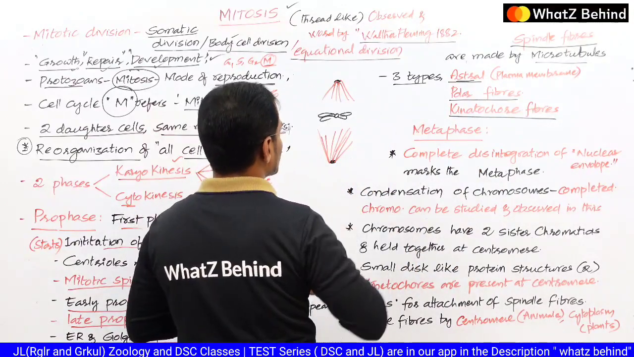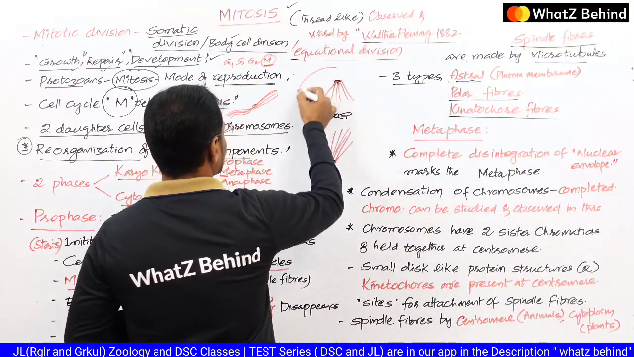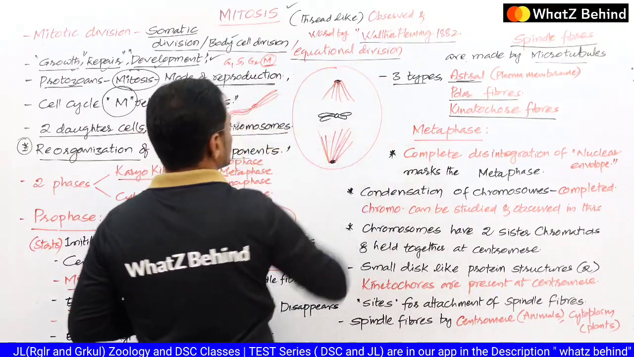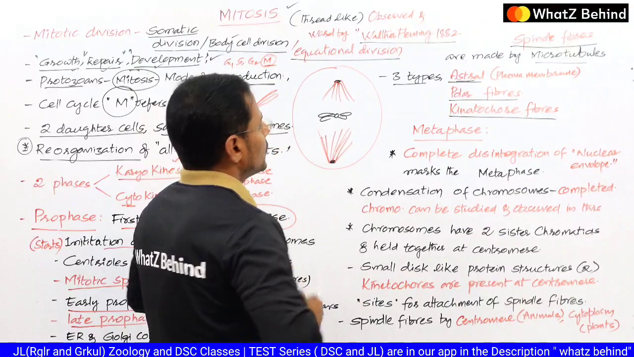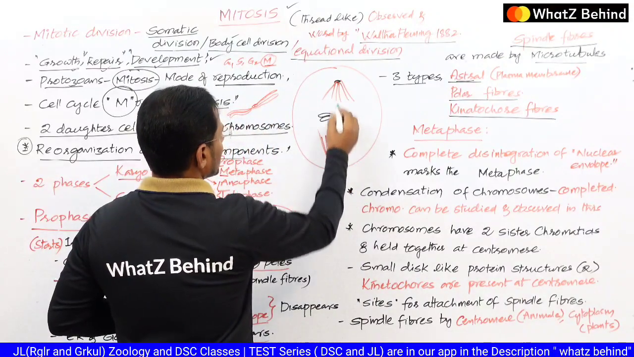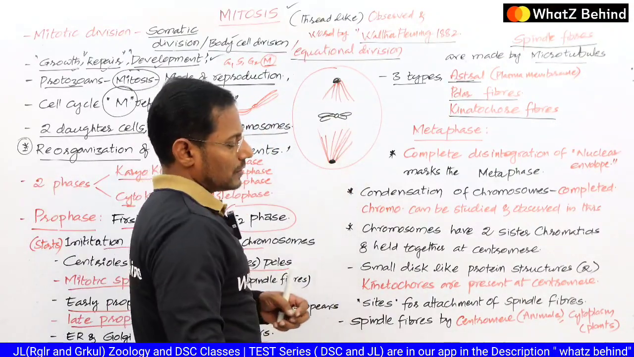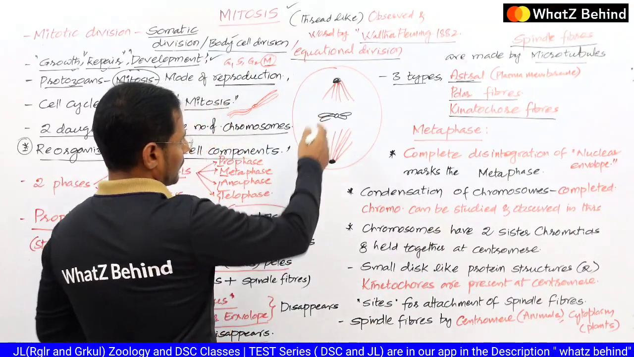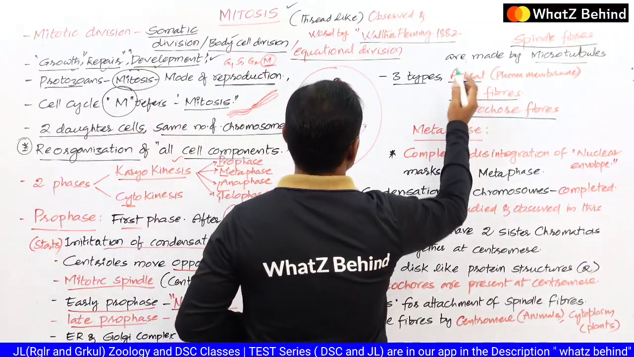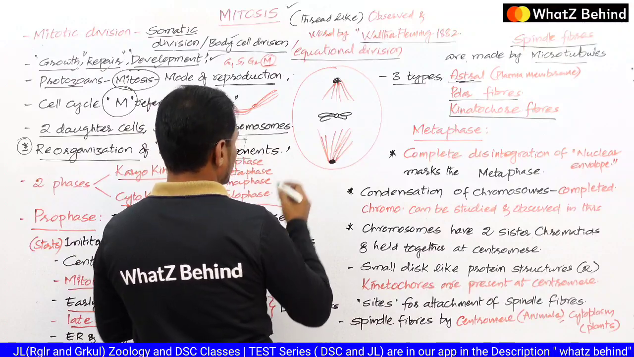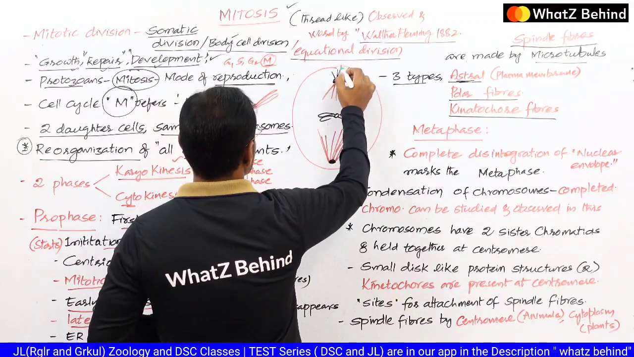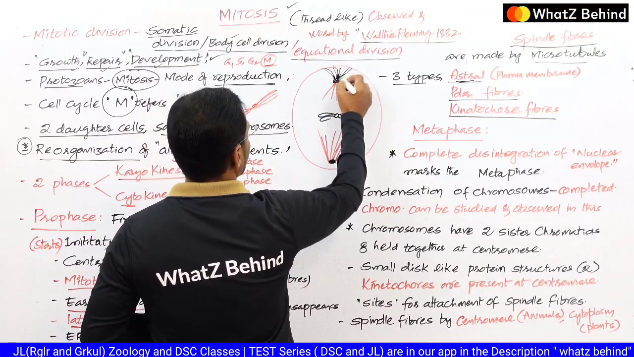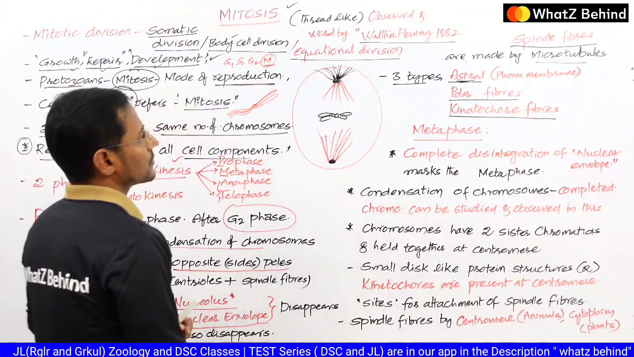one is the astral spindle fibers. So assume that this is the cell which is going to be divided. Here the spindle apparatus is formed. So this is the centriole. From the centriole, I said that there are 3 kinds of spindle fibers that arise from these centrioles. So one is the astral spindle fibers. Astral spindle fibers are the fibers which originate backwards and attach to the plasma membrane. So these are all the astral spindle fibers, right?